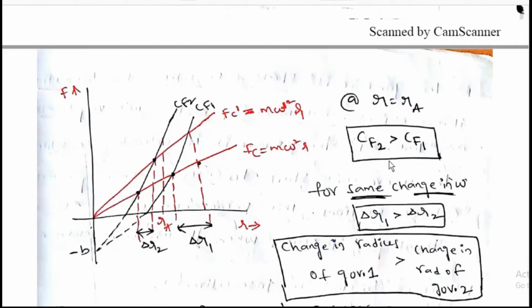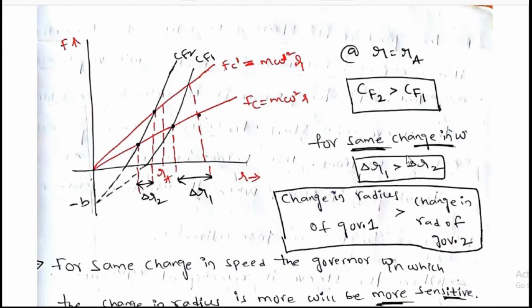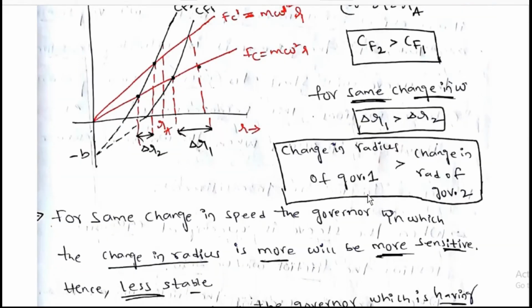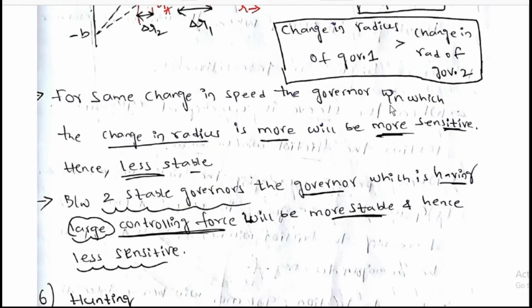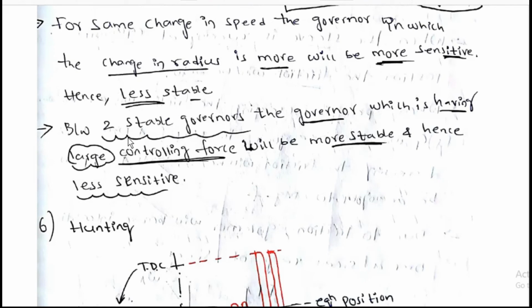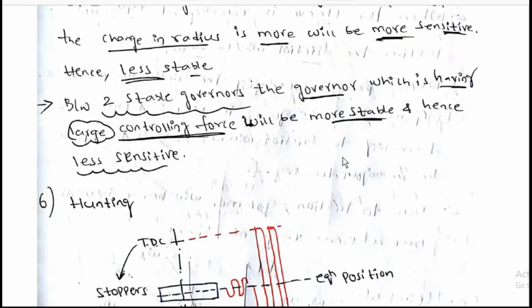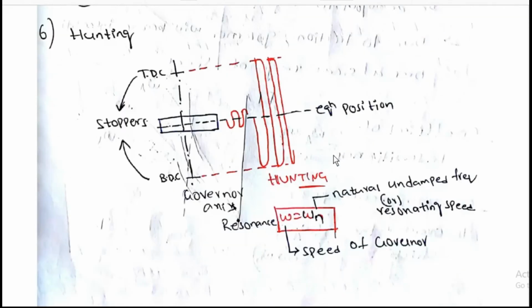At r is equal to r a, CF2 greater than CF1. For same change in omega, delta r1 greater than delta r2. Change in radius of governor 1 is greater than change in radius of governor 2. For same change in speed, the governor in which the change in radius is more will be more sensitive, hence less stable. Between two stable governors, the governor having large controlling force will be more stable and hence less sensitive.